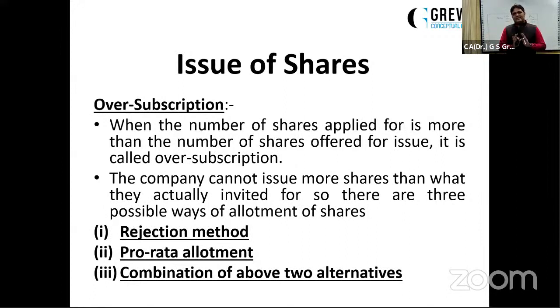It means in this situation, there will be certain group of applicants who will be rejected. There will be certain group of applicants who might be given the pro rata allotment. Dear students, this is a very important topic, oversubscription, pro rata allotment. From the last 20-25 years, I have never seen a board paper without this topic, pro rata, in their paper.